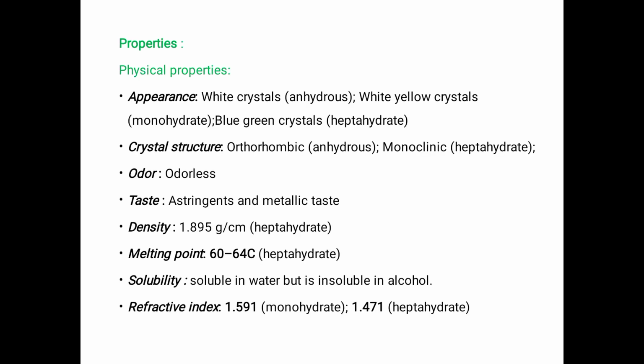Next, properties. Physical properties. Appearance: white crystals if anhydrous; white-yellow crystals if monohydrate; blue-green crystals if heptahydrate, that is FeSO4.7H2O.